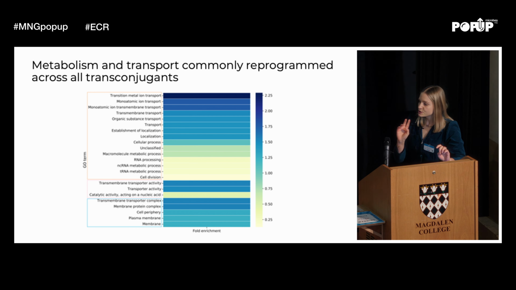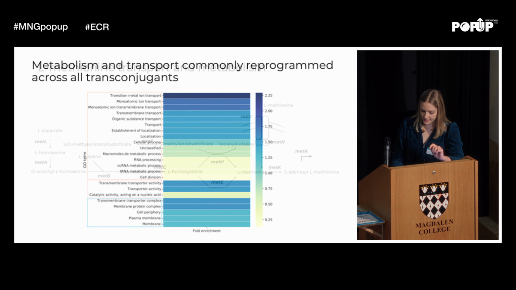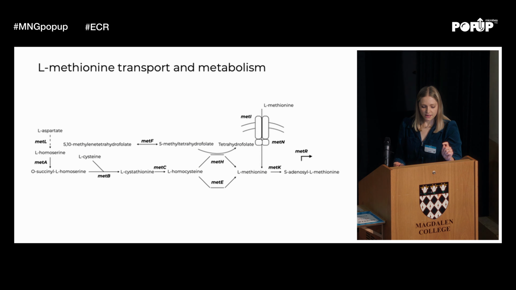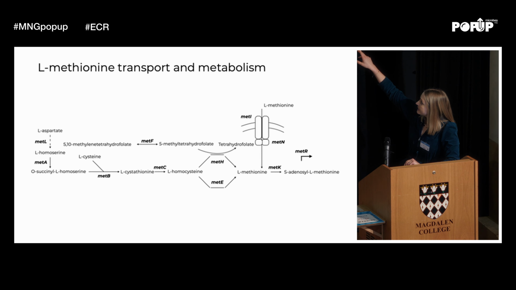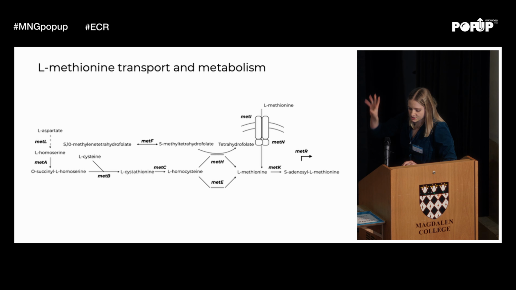Now, I just want to pull out 2 specific examples for you that we're seeing across the different plasmids. So the first one is related to methionine transport and metabolism. And this is a rough schematic of the pathway here for you. Where there's the dashed lines on the very left-hand side of the plot, I've collapsed those reactions into one. So we're seeing the transfer from aspartate through homoserine into homocysteine. MET-E and MET-H are both converting homocysteine into L-methionine, but MET-E is cobalamin independent and MET-H is cobalamin dependent. And then we've got the regulator here as well, and then the transporter too. This is just to orient you.